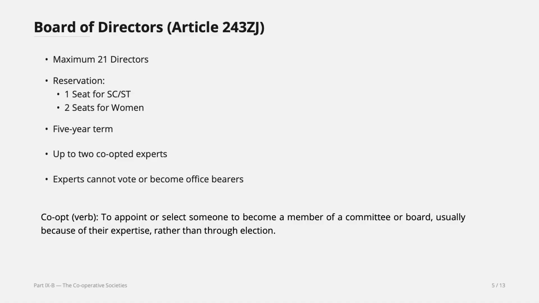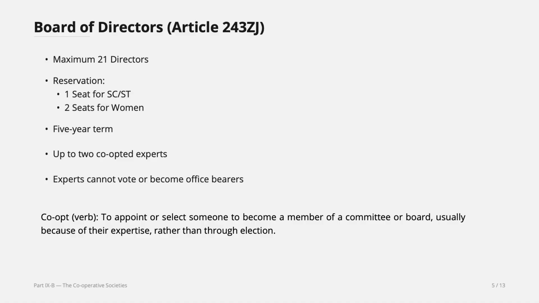It's up to them. But the government mandates that there should be a maximum of 21 directors, not more than 21 directors. And out of these directors, reservation, one seat for SC or ST and 2 seats for women, okay, will be reserved. And the term will be 5 years. And up to 2 co-opted experts.